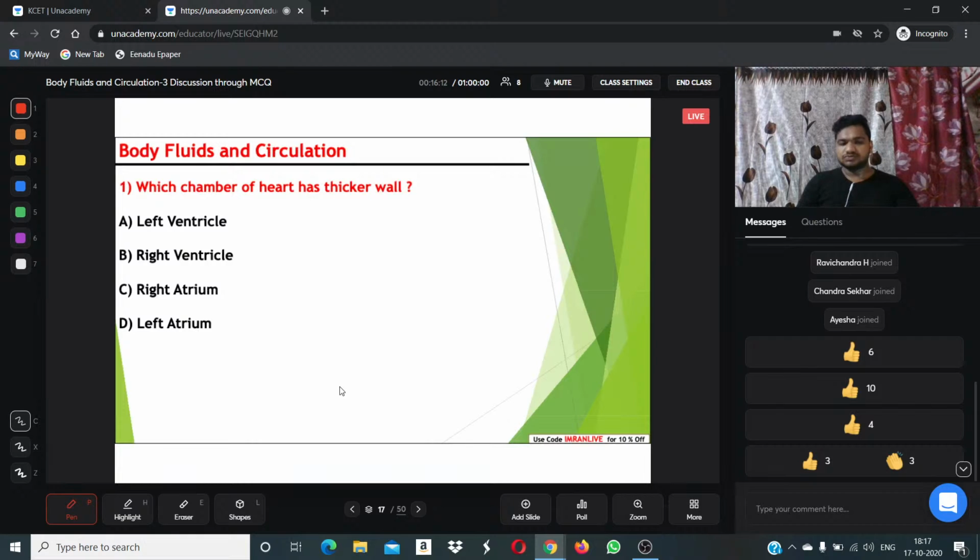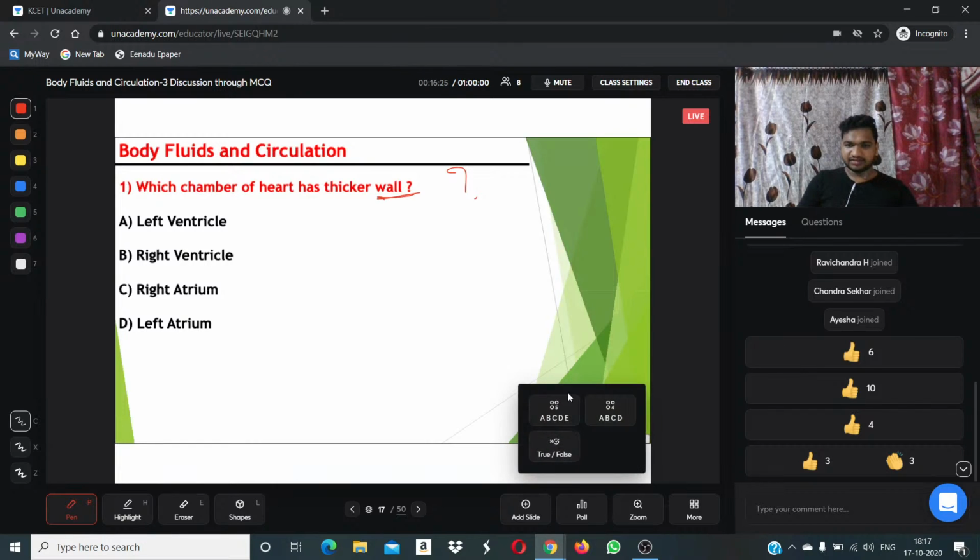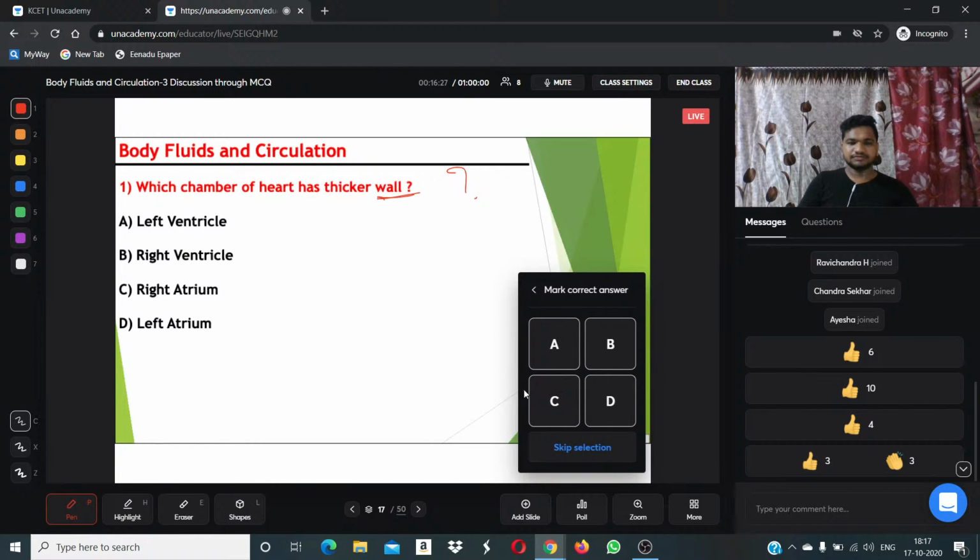Right? So now answer me before going into more deep discussion. Which chamber of the heart has the thicker wall? Which chamber of the heart has the thicker wall? Answer me.